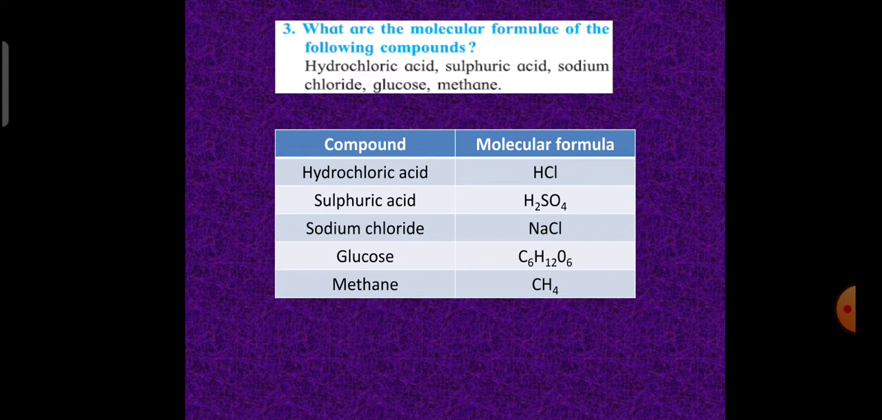What are the molecular formulae of the following compounds? Hydrochloric acid is HCl. Sulfuric acid is H2SO4. Sodium chloride, NaCl. Glucose, C6H12O6. Methane is CH4.